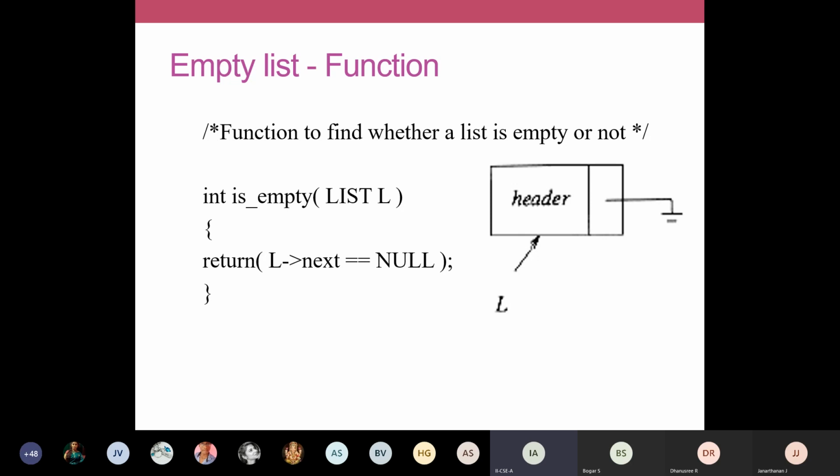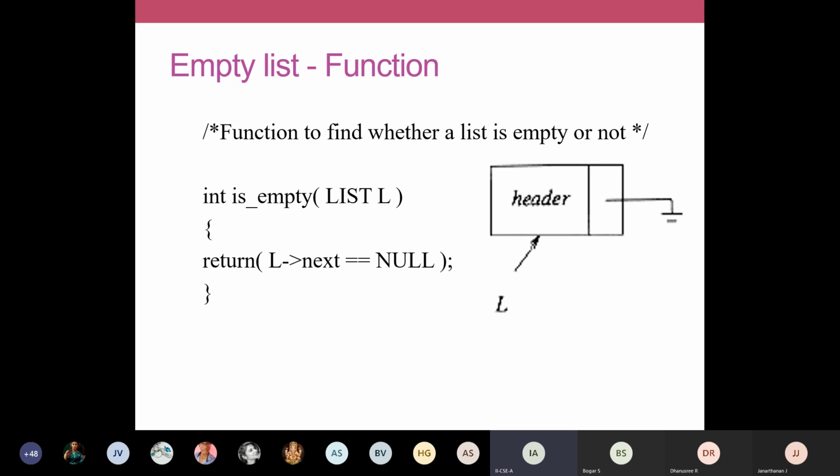It is a double equal to operator. I've enclosed it inside the return statement. If there is a comparison operator, it will execute the if statement. If L arrow next is equal to null, this return function will return 1. So if the address field of L arrow next is null, it will return 1.